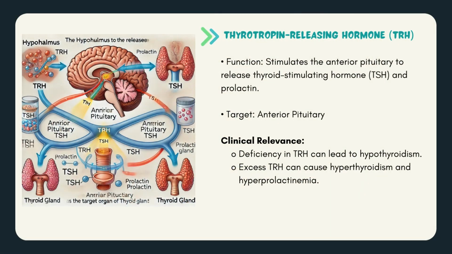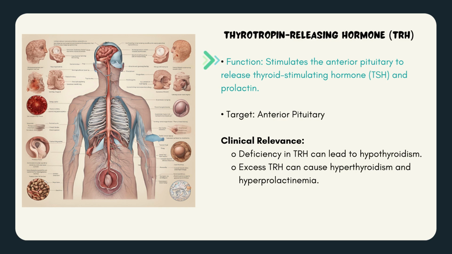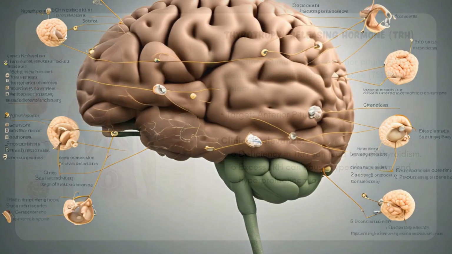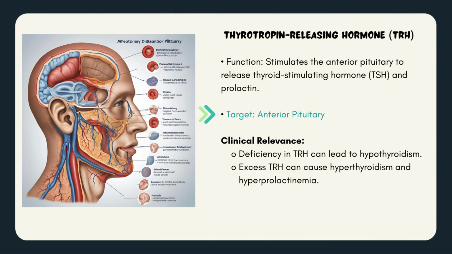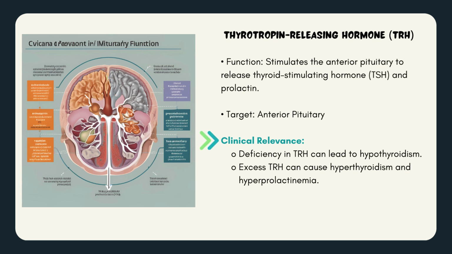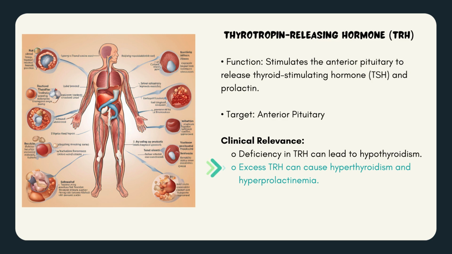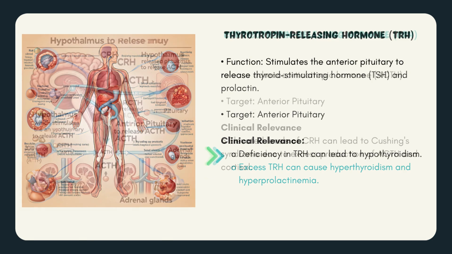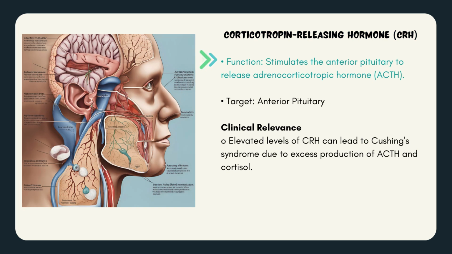Hypothalamic hormones. Thyrotropin-releasing hormone. Function: stimulates the anterior pituitary to release thyroid-stimulating hormone, TSH, and prolactin. Target: anterior pituitary. Clinical relevance: deficiency in thyrotropin-releasing hormone can lead to hypothyroidism, while excess thyrotropin-releasing hormone can cause hyperthyroidism and hyperprolactinemia.